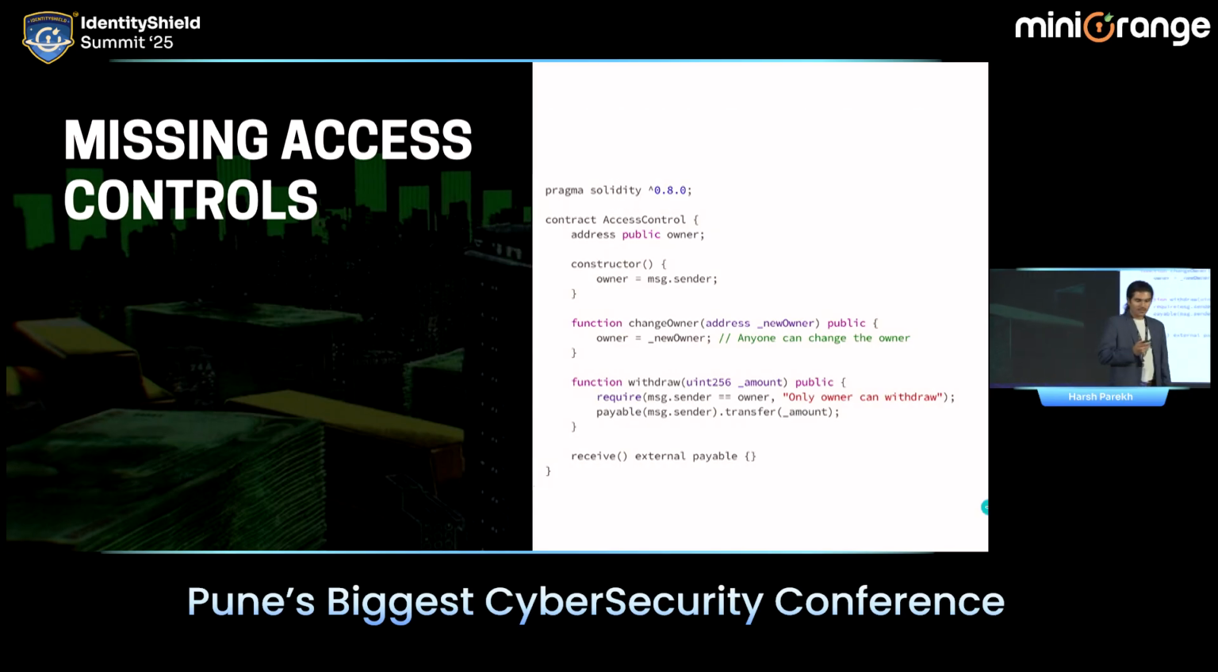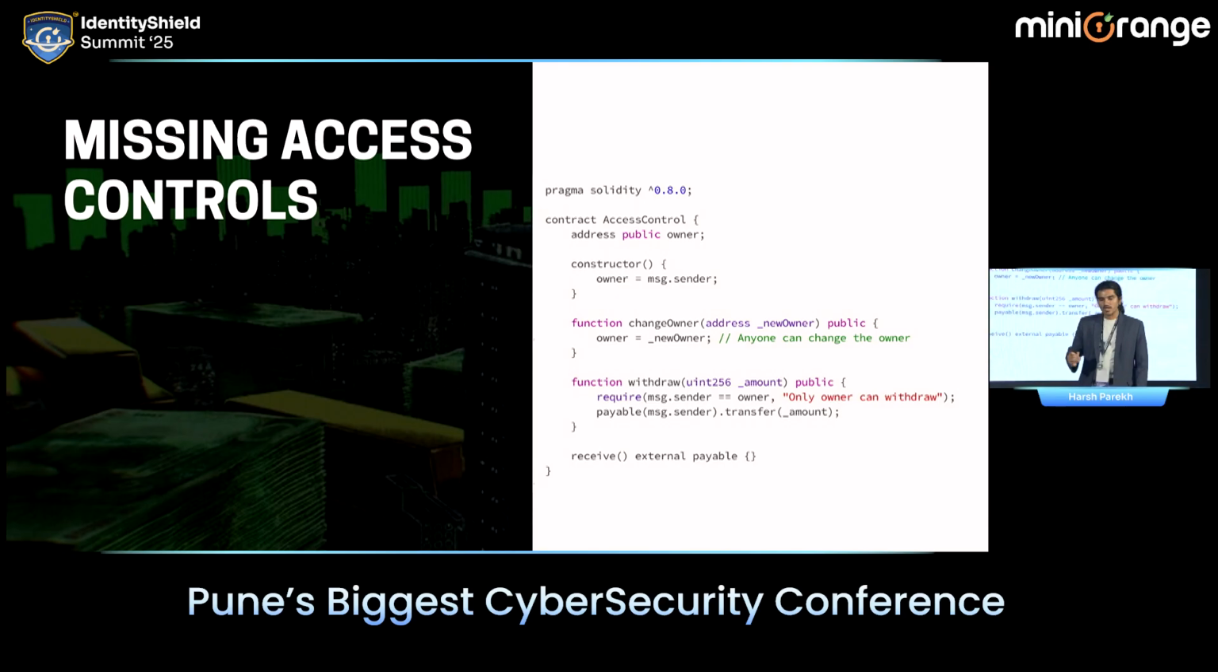Fine. Let's just quickly try to understand one more time. There is a change owner function. Anyone can execute that function. If you come down, there is a withdraw function where a condition is placed: message.sender is equal to owner. So it is checking whether the person who is trying to withdraw the funds from the account is the owner or not. But there are no checks on the change owner function. So anyone can execute that function and become the owner of the contract. Understood now?